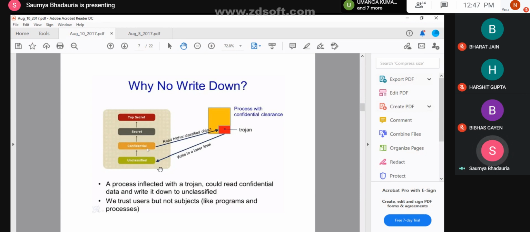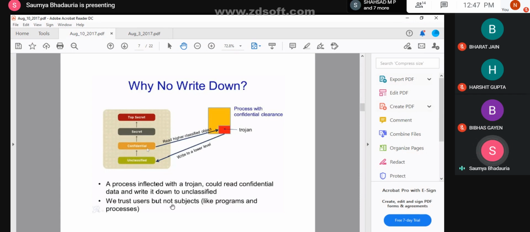I am copying an untrusted program to a level which is unclassified, so I am copying spurious files into it. That is why a process infected with a Trojan could read confidential data and write it down to the unclassified.